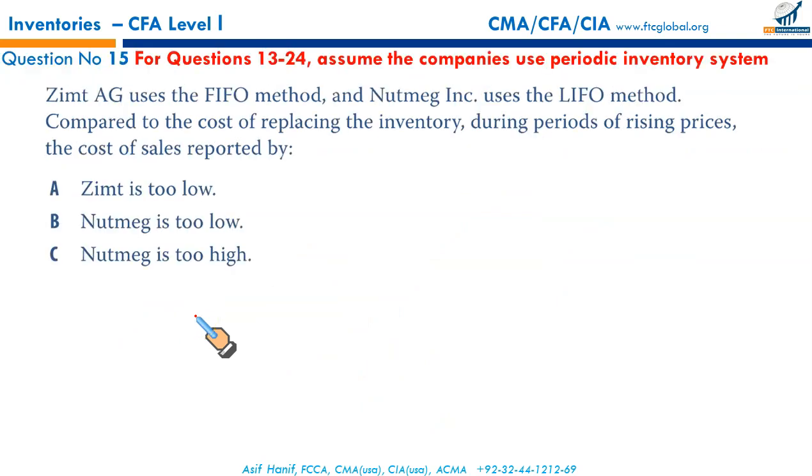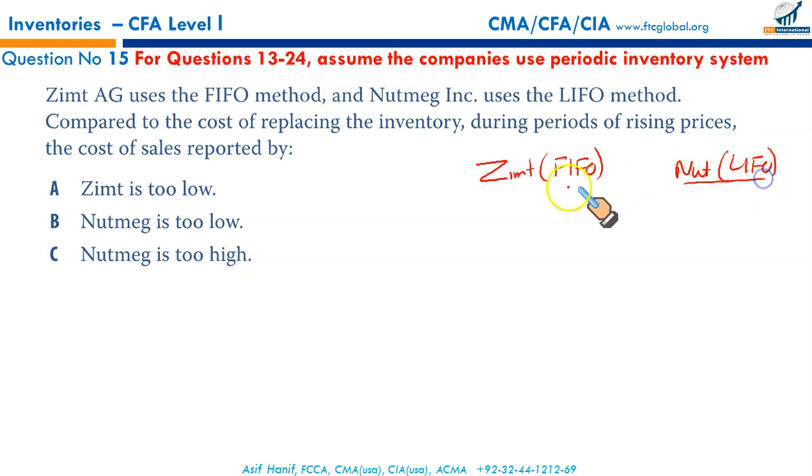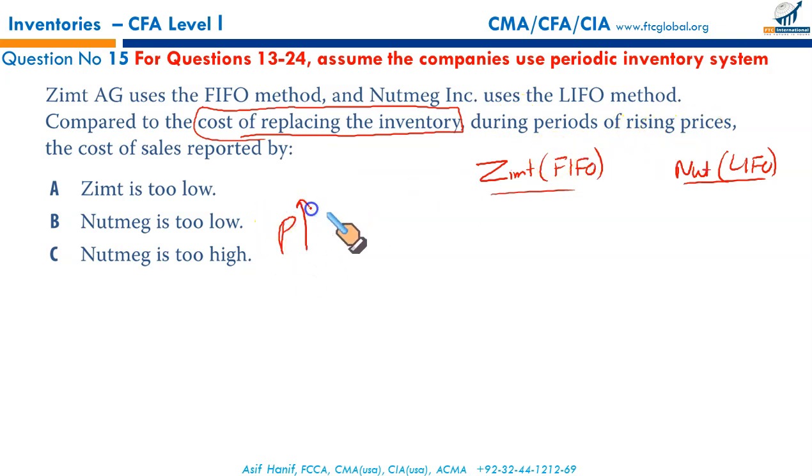Next, Zimt AG uses FIFO. Okay, let's write it down. Zimt uses FIFO, and Nutmeg uses LIFO. Compared to the cost of replacing the inventory, called replacement cost under the US GAAP, during periods when prices are rising, the cost of sales reported by Zimt and Nutmeg, we have to analyze.